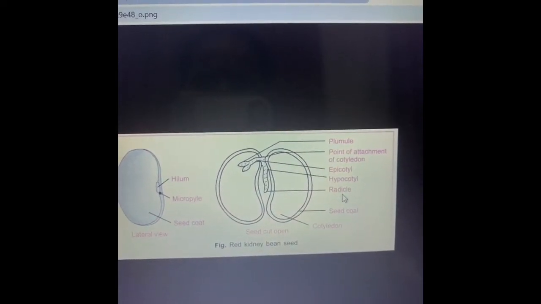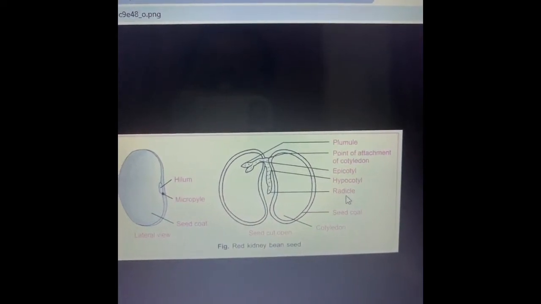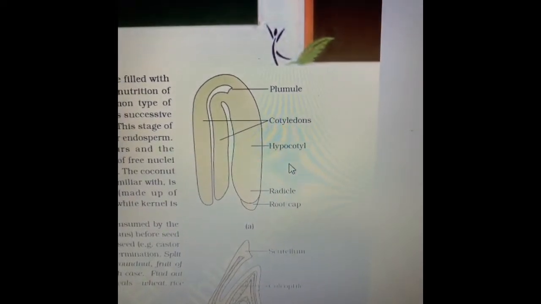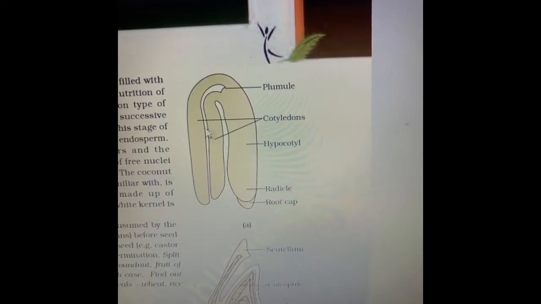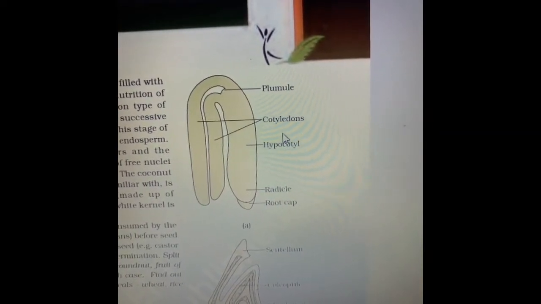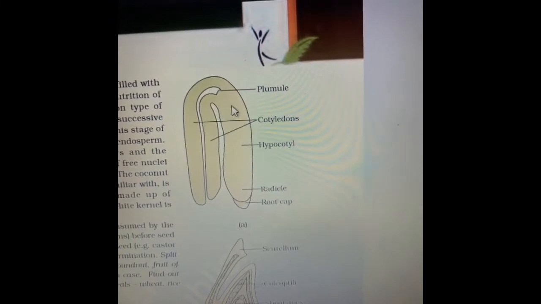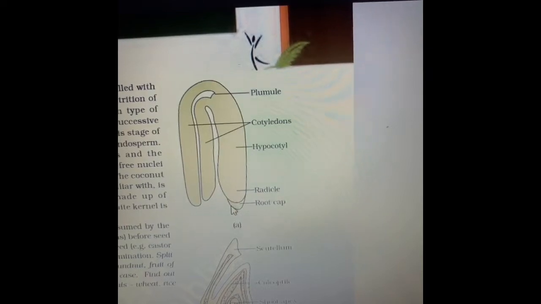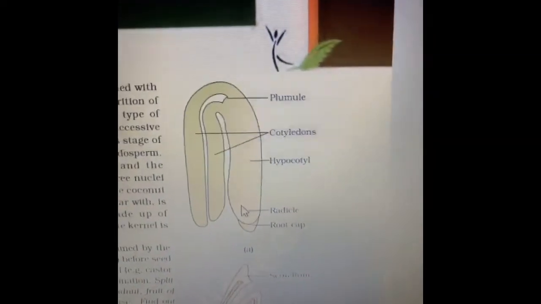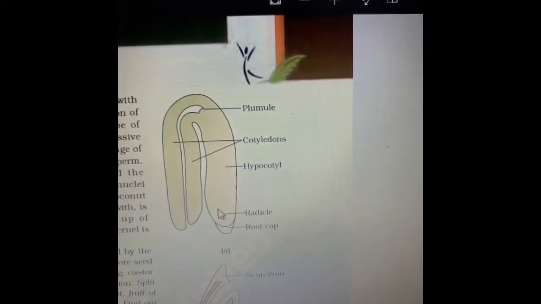It is also given in your book. I'll show you. This is the structure given in your books. This is the plumule, the two cotyledons, the radicle. This is the hypocotyl. Just below the plumule is your epicotyl, which is not clearly visible over here. The radicle has a root cap. So this is the dicot embryo.